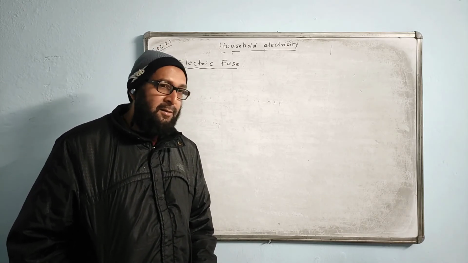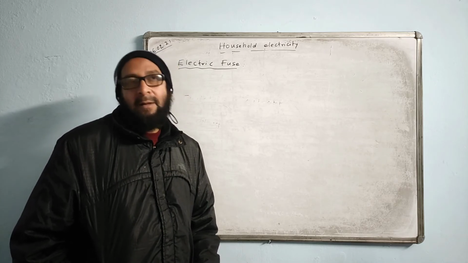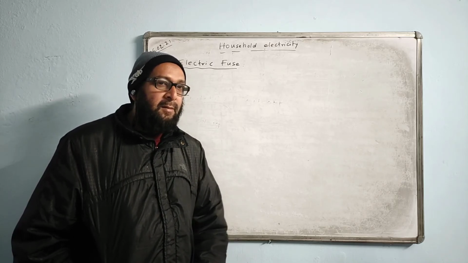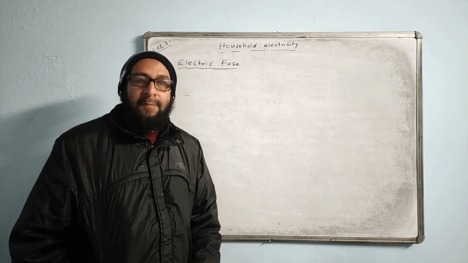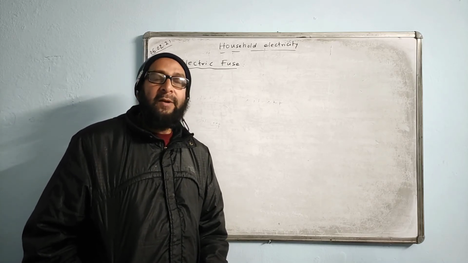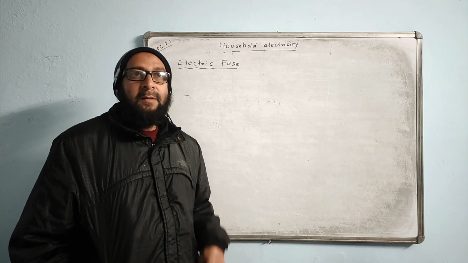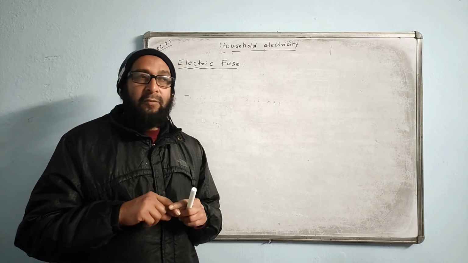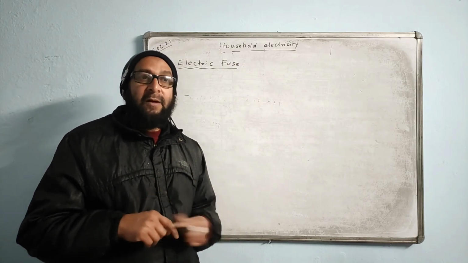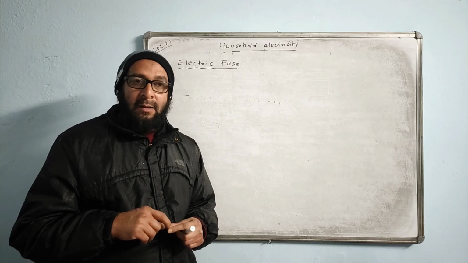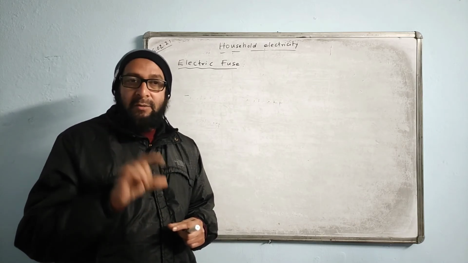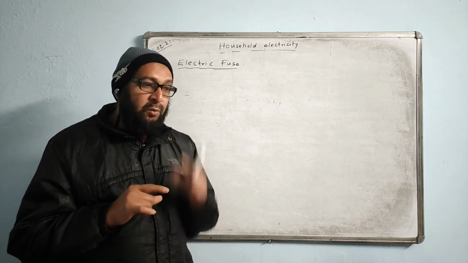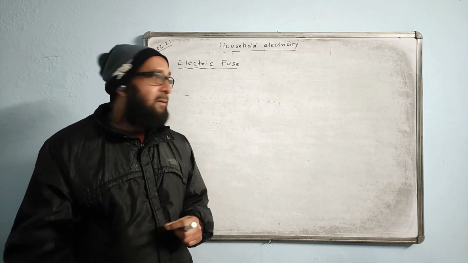By tester. Okay, then what happens? The simple idea is, you see the switch, to whichever wire the switch is connected, or to whichever wire the fuse is connected, that must be the live wire. As simple as that. The switches and fuse are always connected in series with the live wire only. So to whichever wire the switches are connected, that must be the live wire.